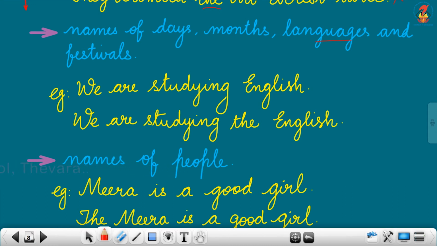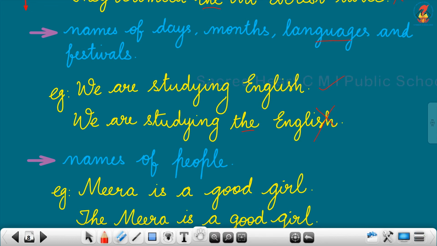So I have given 2 sentences. Can you tell me which is the correct sentence? We are studying English, or we are studying the English. Which is the correct one? Yes, first one is the correct. Second one, we should not use the.